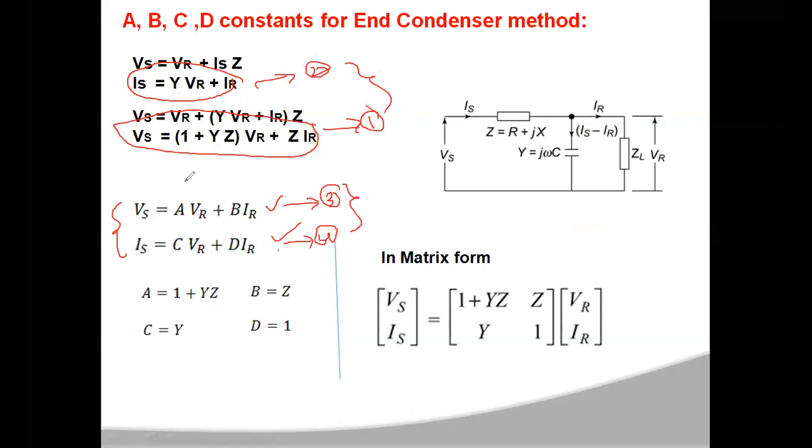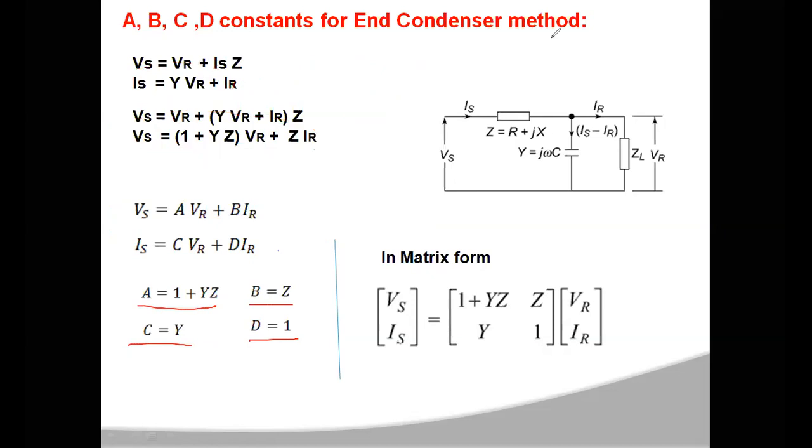Then what you will get is A is equal to 1 plus YZ, B is equal to Z, C is equal to Y, and D is equal to 1. Like this you can calculate the ABCD parameters for the transmission line by using the end condenser method. Now if you represent these two equations in matrix form, it can be represented as the vector Vs, Is is equal to the matrix 1 plus YZ, Z, Y, 1, into the vector VR, IR. So this is about the end condenser method.